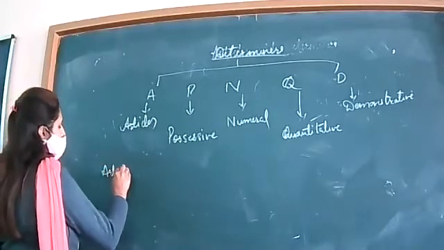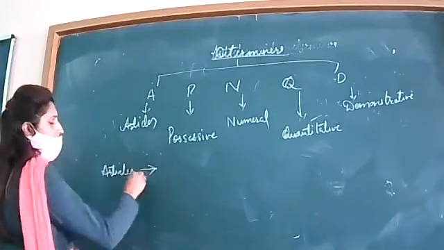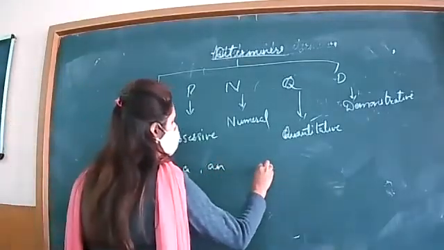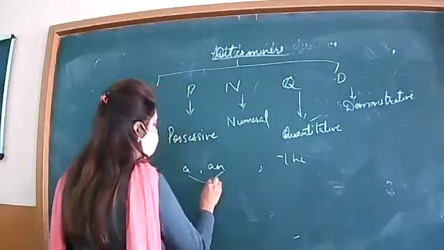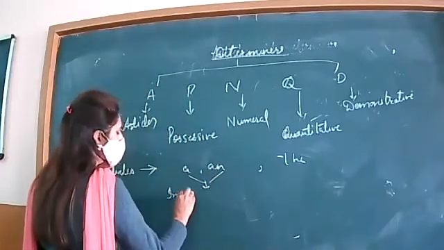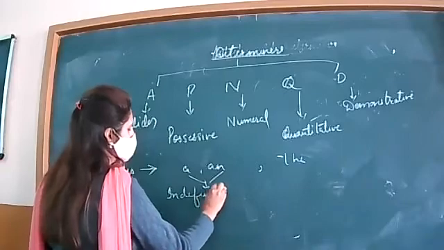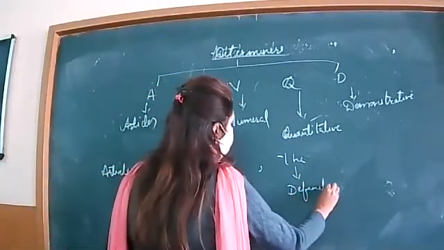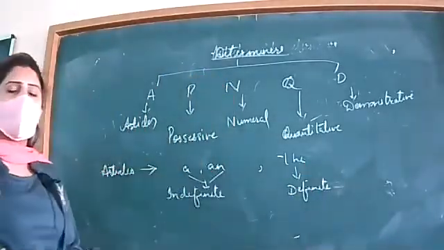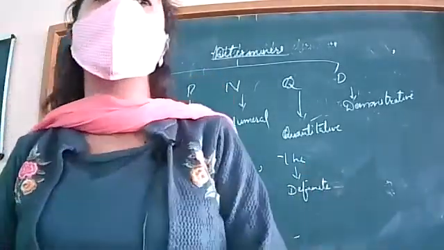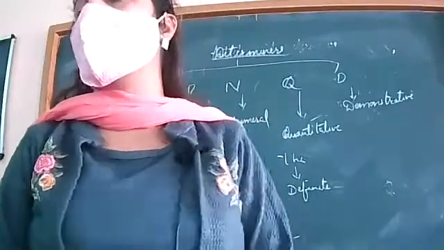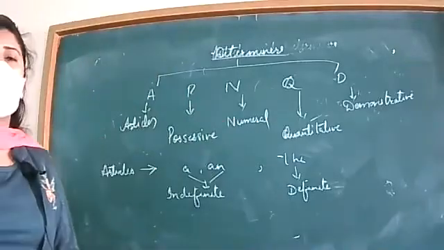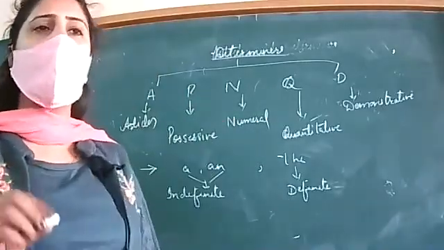Now articles, which are the articles? A and the. A and an are called indefinite articles, and the is called the definite article. Why are they referred to as indefinite articles? A or an are referred to as indefinite articles because they do not refer to a particular noun, a particular person, place or thing.